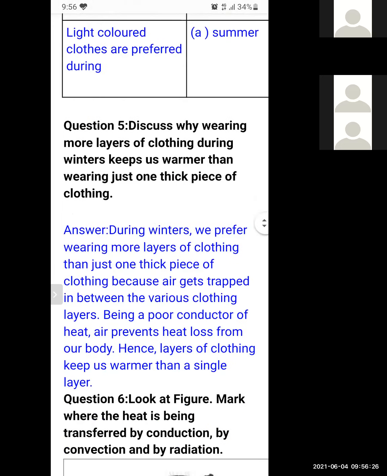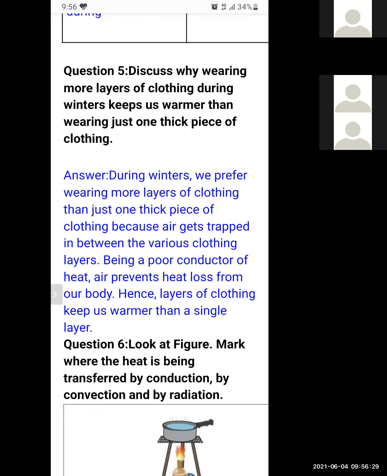Now the question number 5. Discuss why wearing more layers of clothing during winter keeps us warmer than wearing just one piece of cloth. During winter, we prefer wearing more layers of clothing than just one thick piece of clothing because air gets trapped in between the various clothing layers. If we are using 2 layers, 3 layers, 4 layers, then in between each layer there will be air, and we know that air is a poor conductor of heat. So air prevents heat loss from our body.